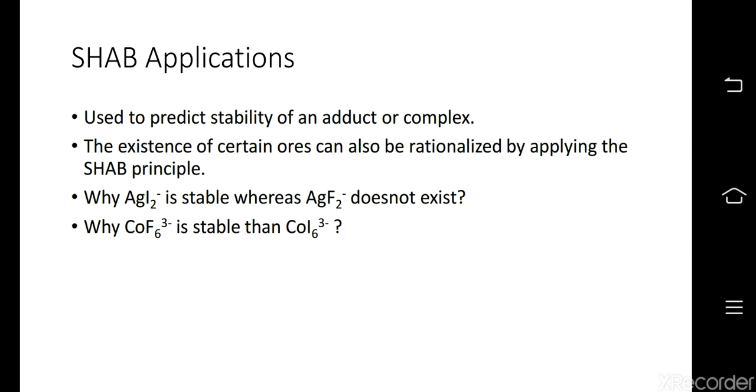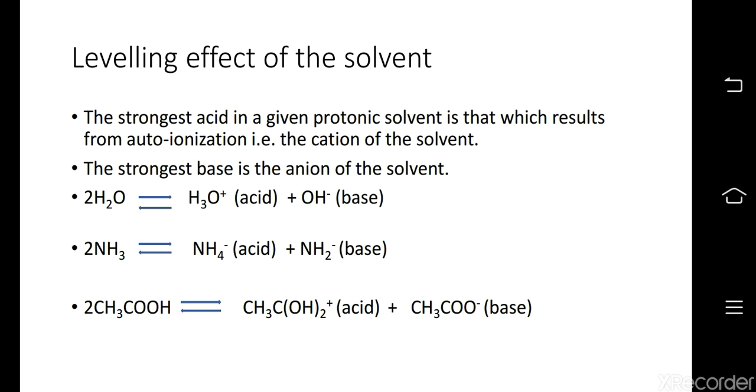So I have two questions for you. One is why silver iodide ion is stable whereas silver fluoride ion does not exist. The other question is why cobalt hexafluoro complex is stable while cobalt hexa iodo complex is not stable.